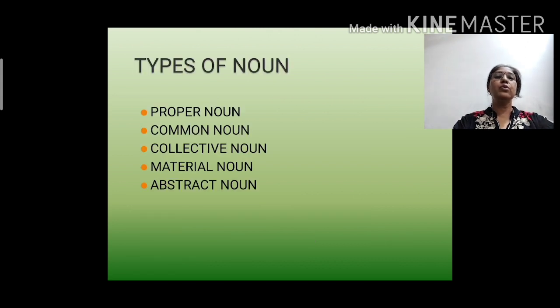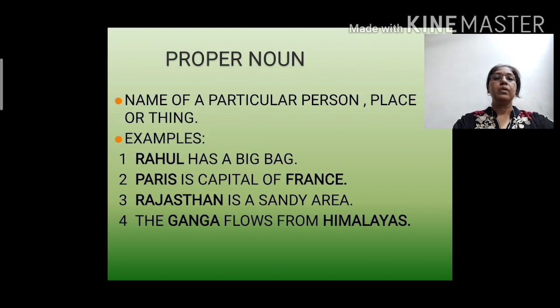Now let's move on to types of nouns. There are different types of nouns like proper noun, common noun, collective noun, material noun and abstract noun. Let's deal with them one by one. First of all, the proper noun. The name of a particular person, place or thing is known as a proper noun. Particular here means when we are talking about something specific, some specific person, place or thing.